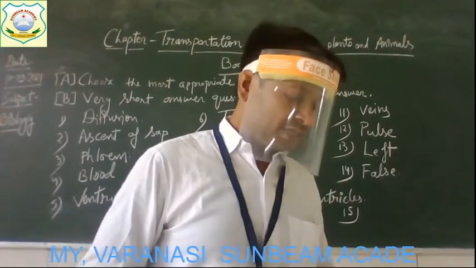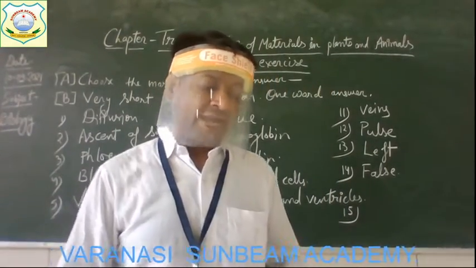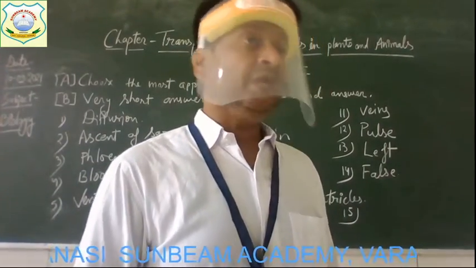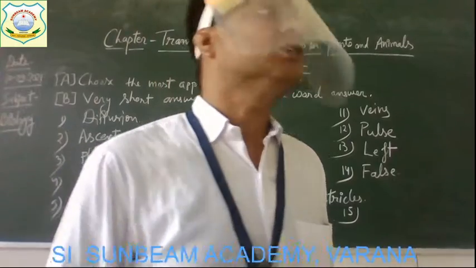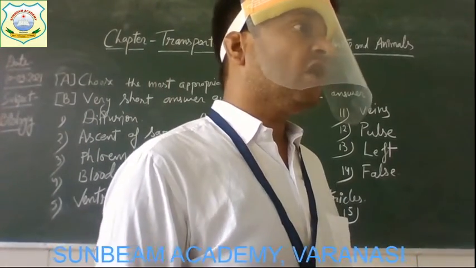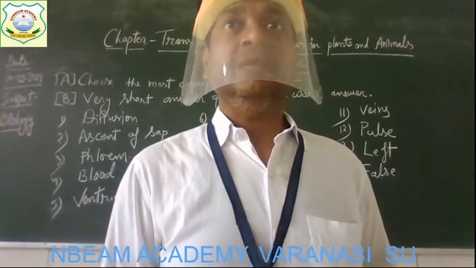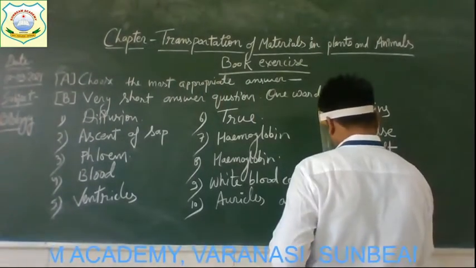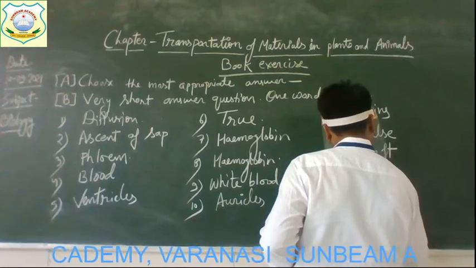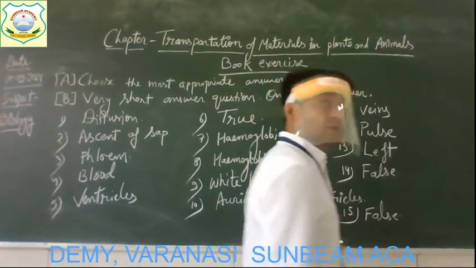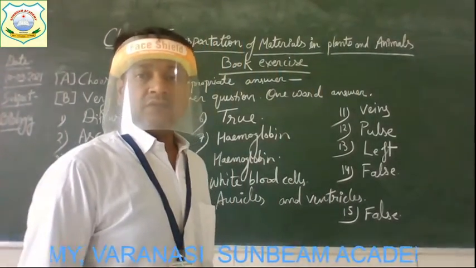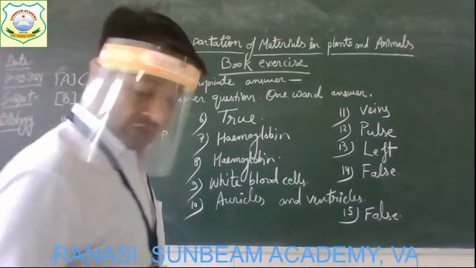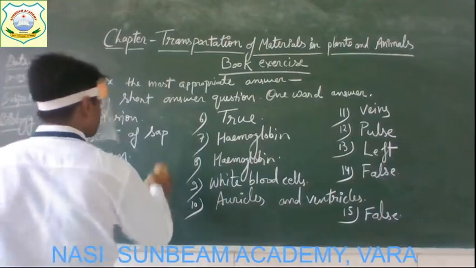So the question says hemoglobin combines with oxygen to form carboxyhemoglobin. No, it forms oxyhemoglobin. What does it form? Oxyhemoglobin. Get it? So the statement is false. Alright, everyone? Understood?